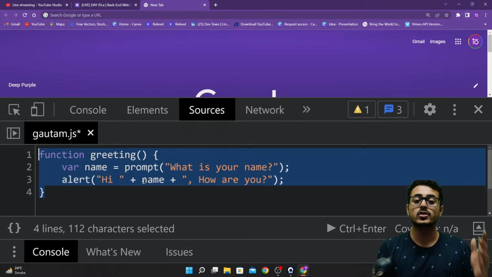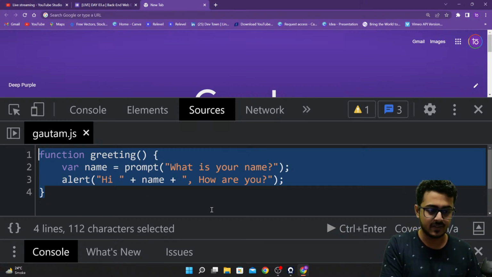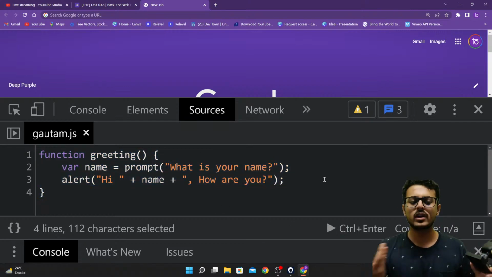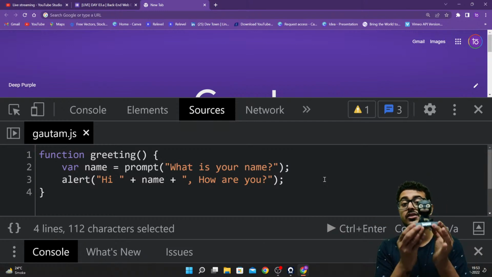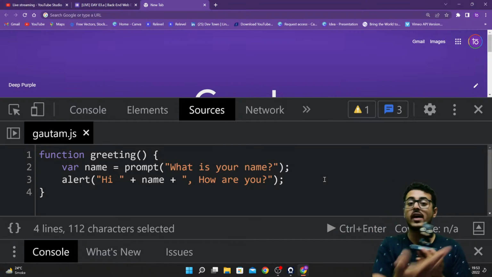Now, if I'm saving this and running this particular line of code, nothing happens. I'm not getting any prompt, I'm not getting any kind of alert. Nothing happens right over here because you're just creating, just defining that function. Right now, I've just defined Batman.